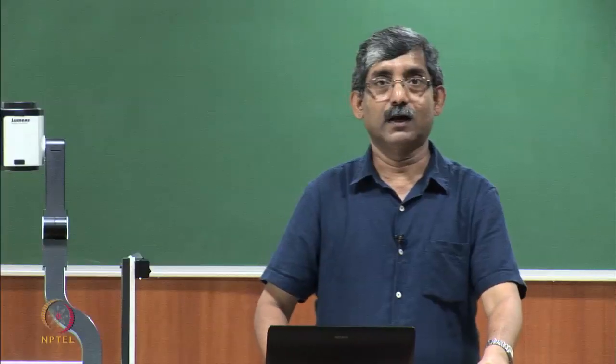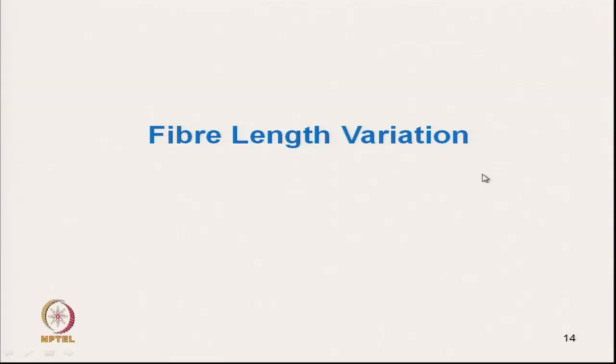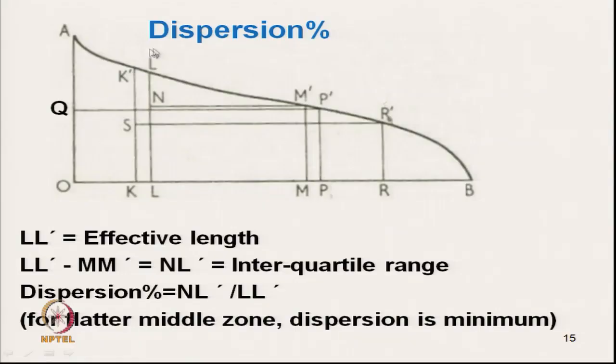Okay. Now, the fiber length variation: we have seen uniformity ratio and uniformity index. There are other parts, the dispersion percent, as I have mentioned already. The dispersion percentage we can calculate from the Combs-Shorter diagram, where L dash is the effective upper quartile length, and M dash is the lower quartile length.